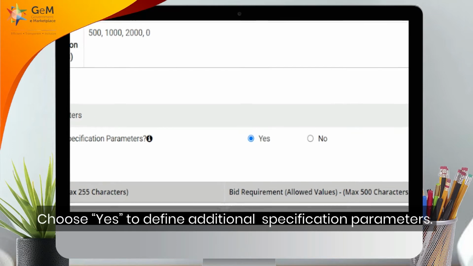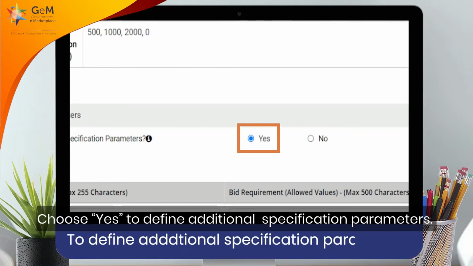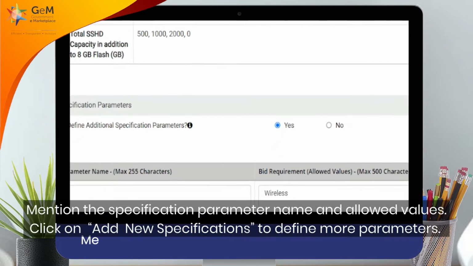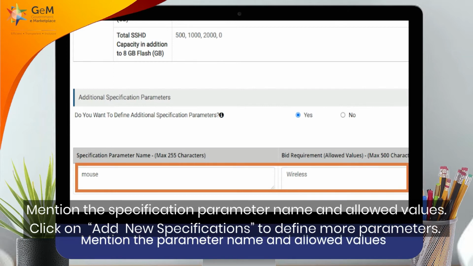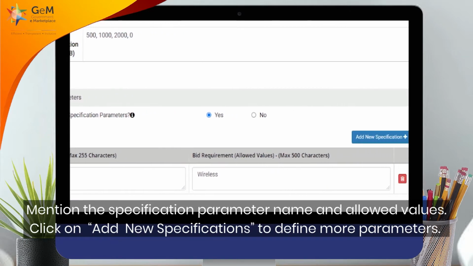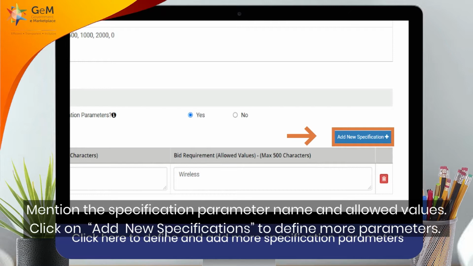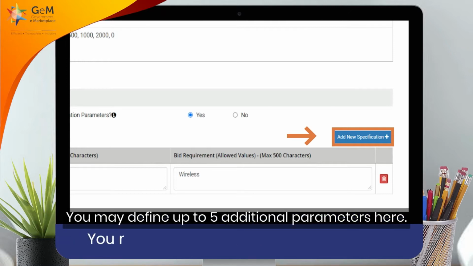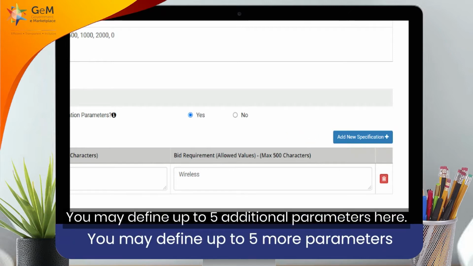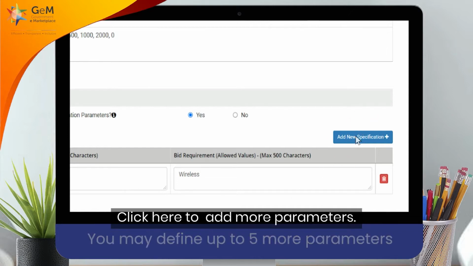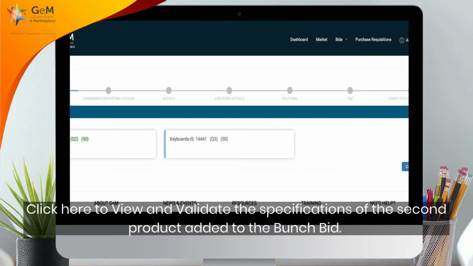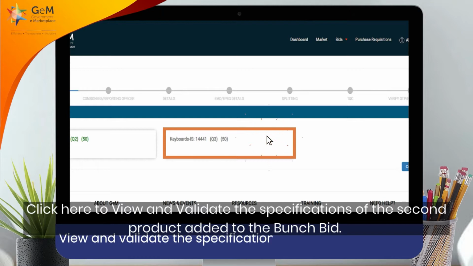Choose Yes to define additional specification parameters. Mention the specification parameter name and allowed values. Click on Add new specifications to define more parameters. You may define up to 5 additional parameters here. Click here to add more parameters. Click here to view and validate the specifications of the second product added to the bunch bid.